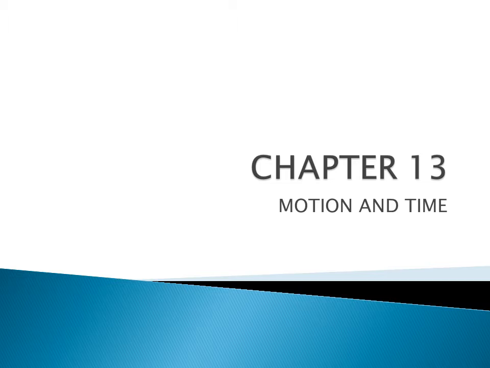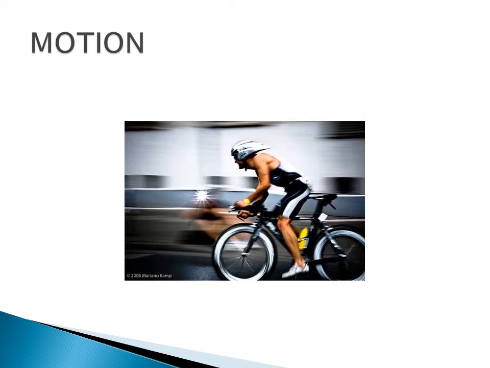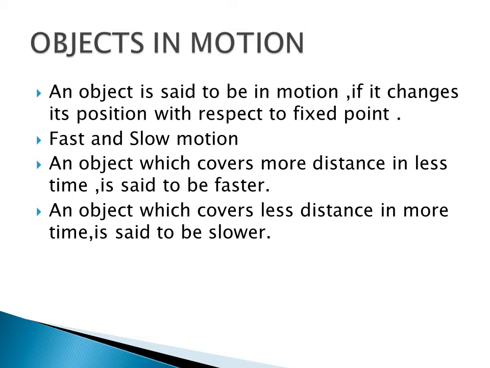Today we shall discuss a new chapter, that is chapter 13, Motion and Time. What is motion? Here is a picture you can see. Motion is when an object changes its position with respect to a fixed point. And there are two types of motion, fast and slow.